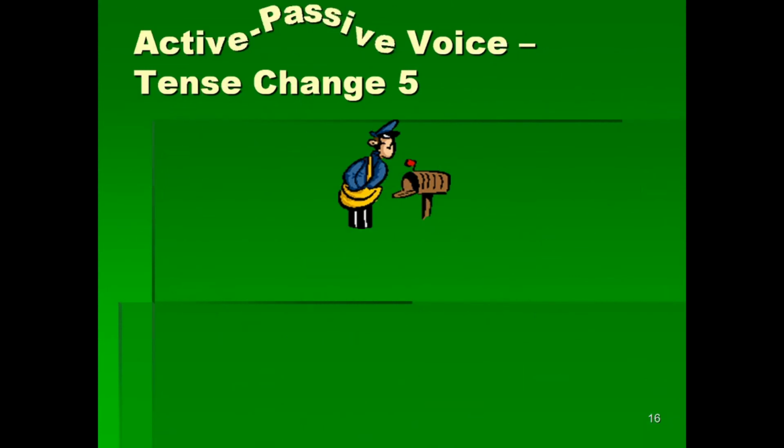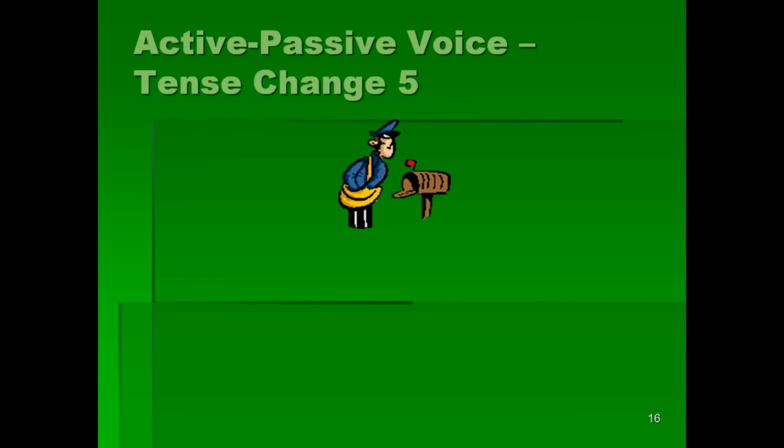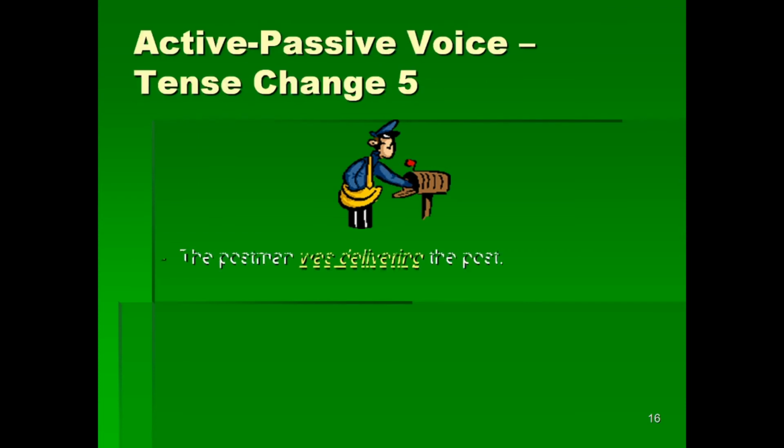Active passive voice tense change 5. The postman was delivering the post. Now, here what is the tense in English grammar? In English grammar, there are 12 tenses. This sentence is called the past continuous tense. The postman was delivering the post.